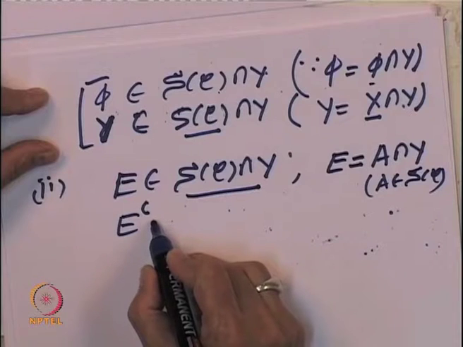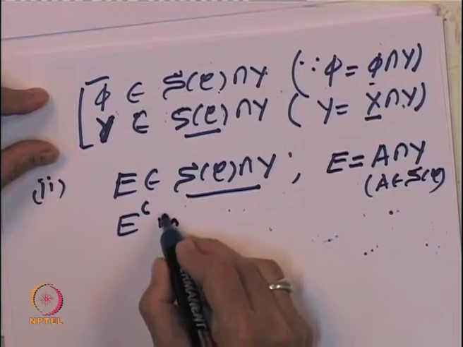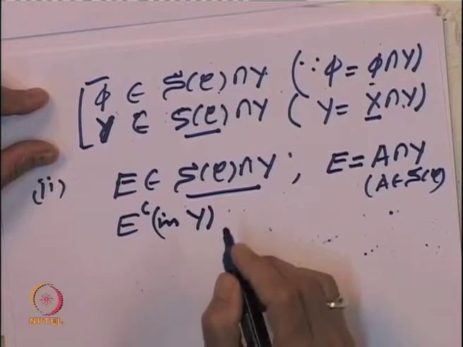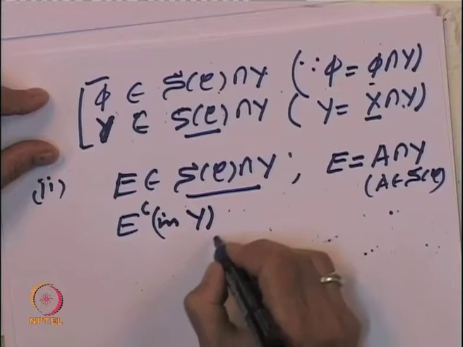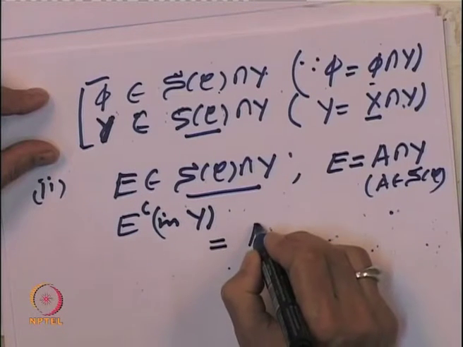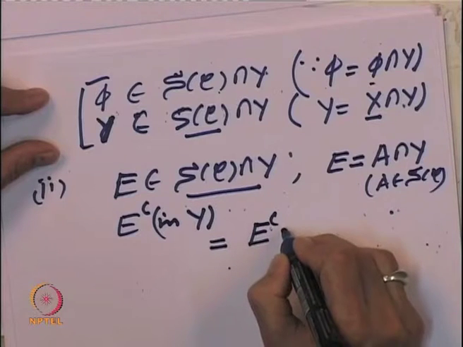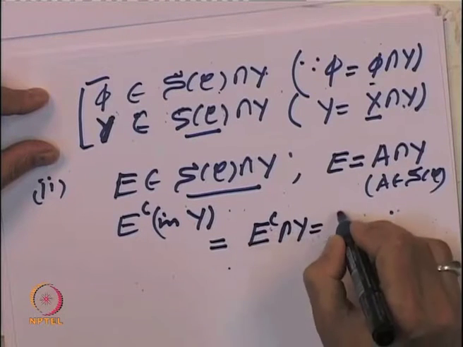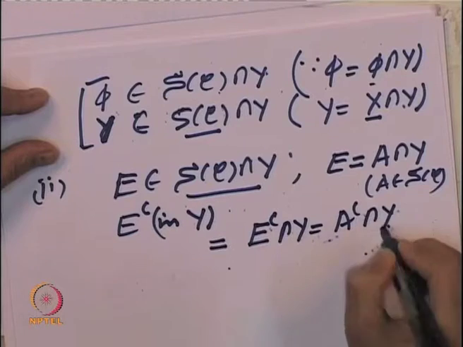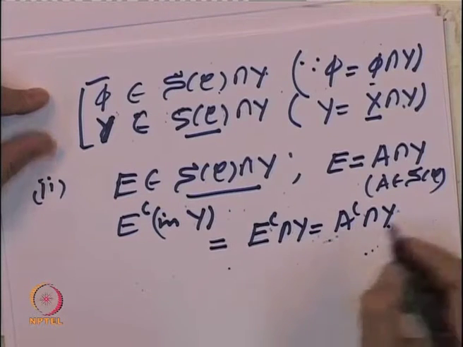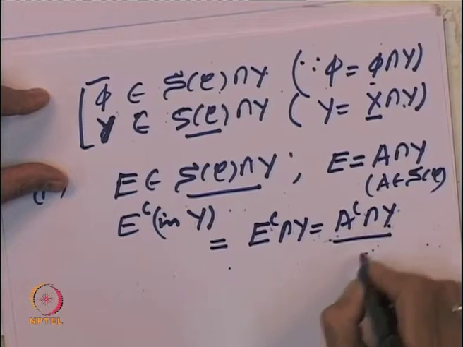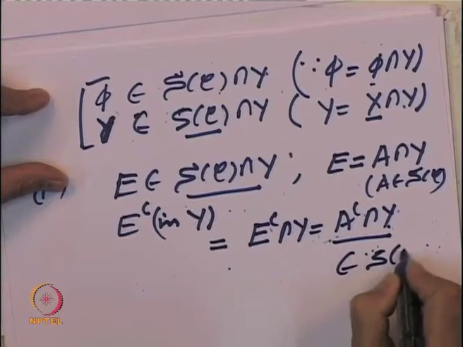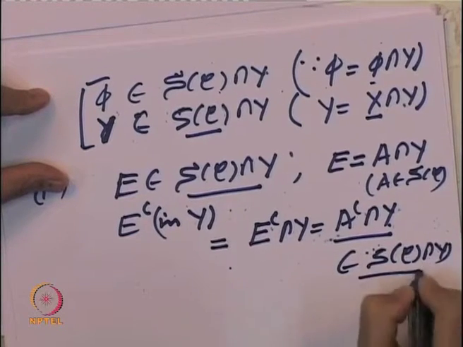So, what is E complement? Keep in mind, we are looking at subsets of Y. So, E complement in Y is the same as A complement intersection Y. And that again belongs to S of C intersection Y, right.